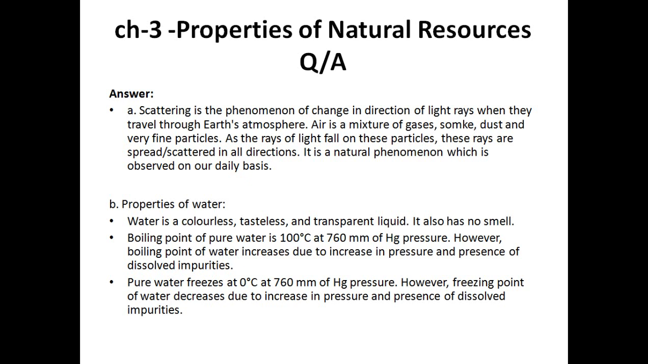Scattering is the phenomenon of change in direction of light rays when they travel through Earth's atmosphere. Air is a mixture of gases, smoke, dust, and very fine particles. As the rays of light fall on these particles, these rays are spread or scattered in all directions. It is a natural phenomenon which is observed on a daily basis, so it is very natural and we can see it.